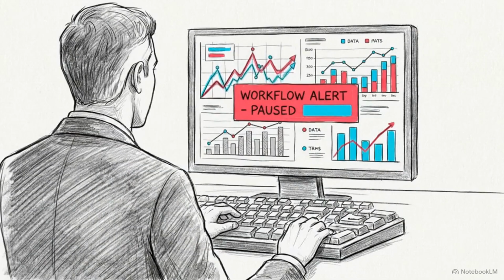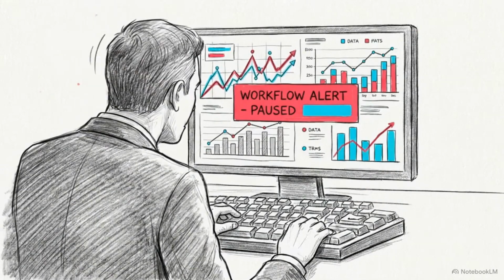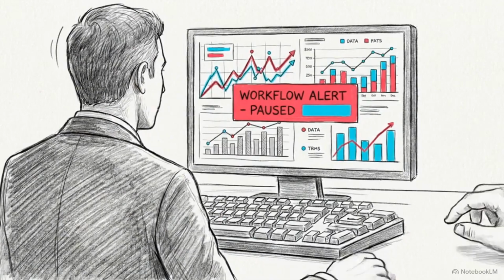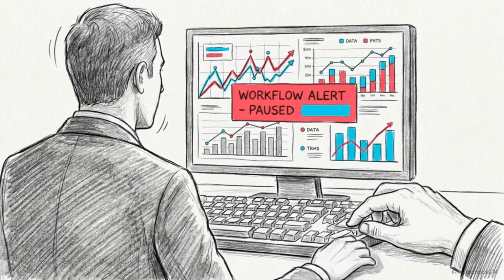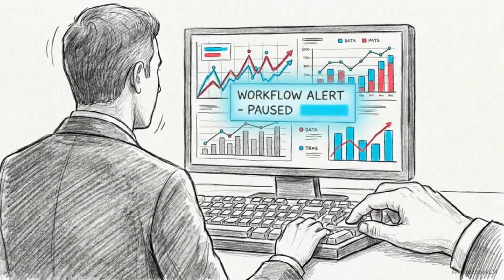Zero Trust AI utilizes human experts for complex edge cases, algorithmically pausing execution at the exact moment of catastrophic financial risk.